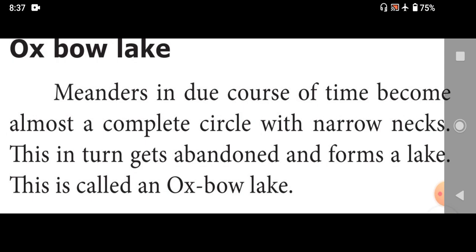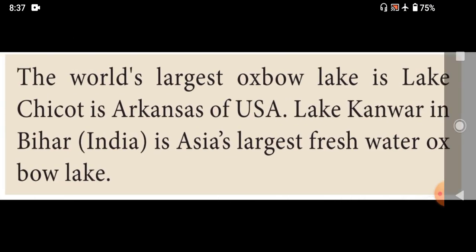Before that we learned meanders, is it? The Sularchi and Valaivugal form the loops and bends. So those meanders sometimes become a complete circle with narrow necks. That landform is called an Oxbow Lake.